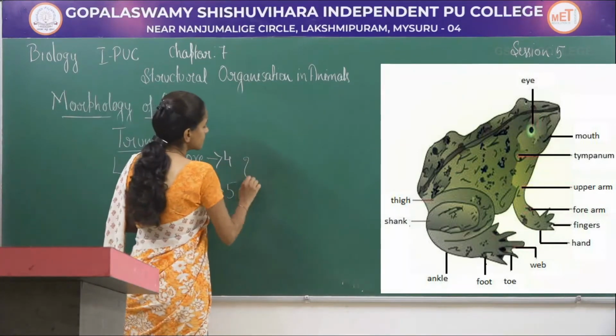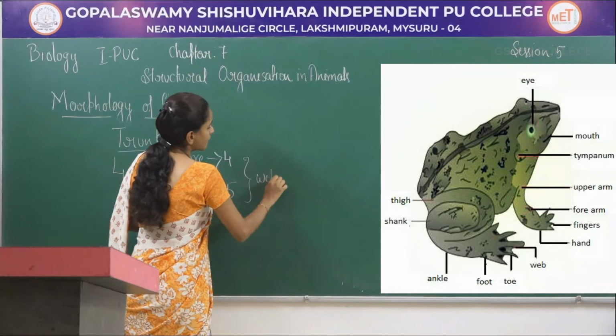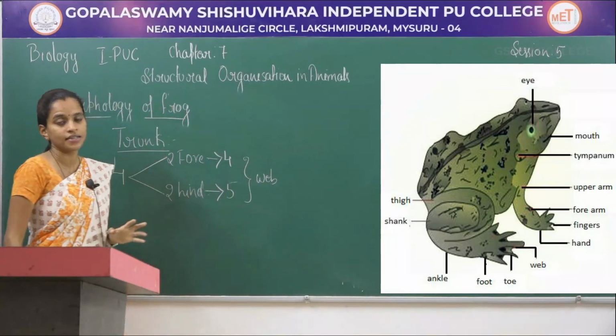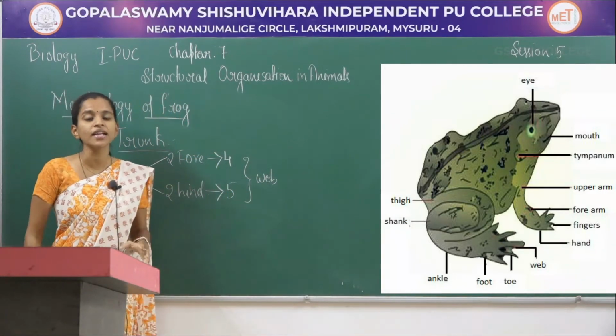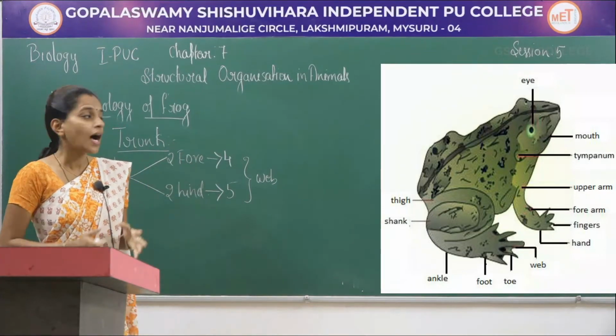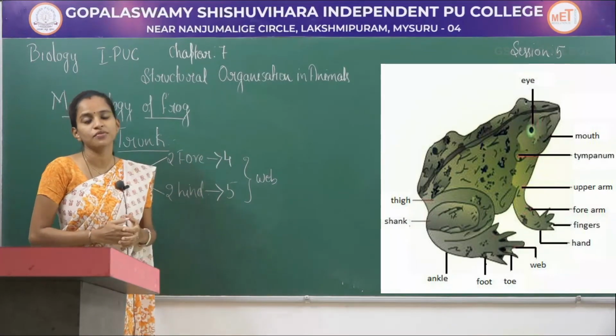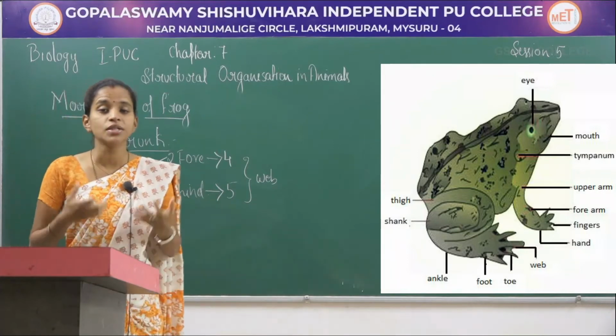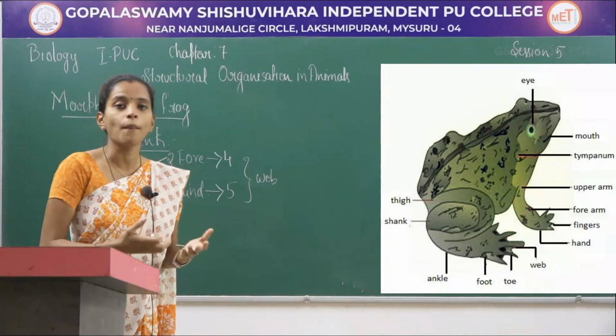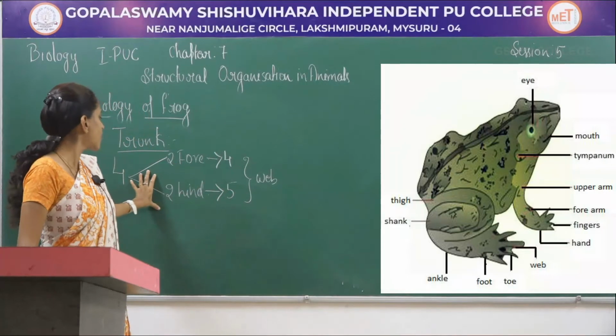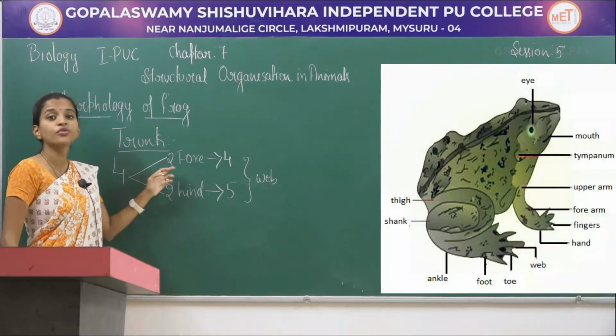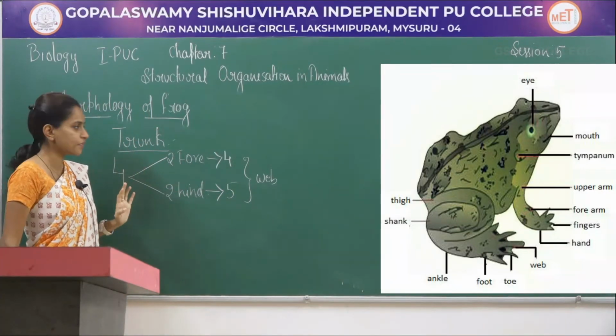These limbs have webbed feet. Because of its webbed feet, it helps in swimming. Other functions of the hind limbs and forelimbs are burrowing, jumping, walking, hopping. All these functions are carried out by both the forelimbs as well as the hind limbs.